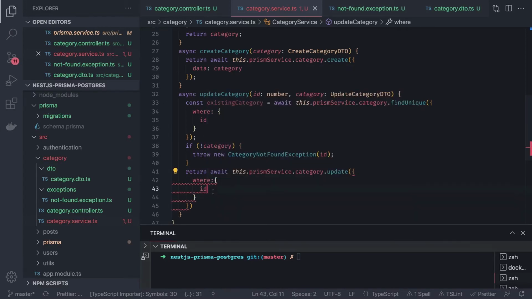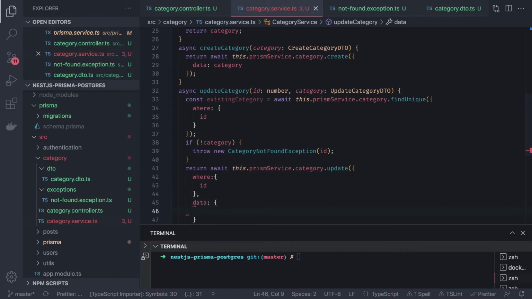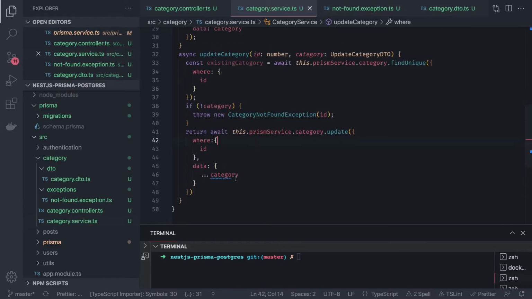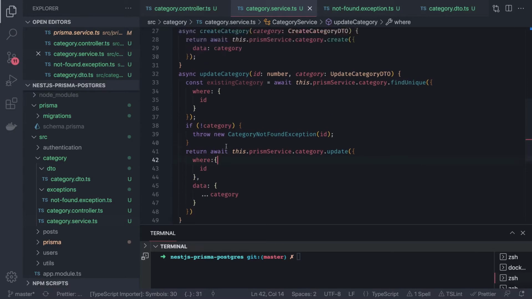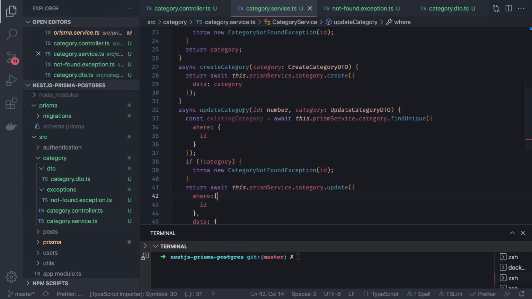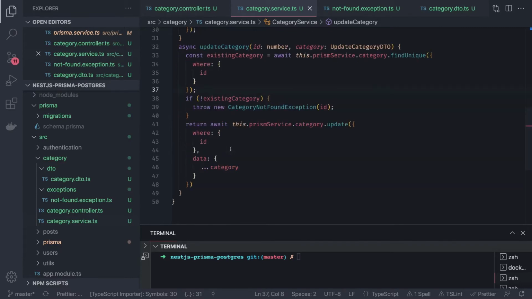Where clause id, so this is id, and then data. For data it is category. That's it, and we are returning that. So this is an update. So if existing category is not null, that means id exists, then we can simply update it.